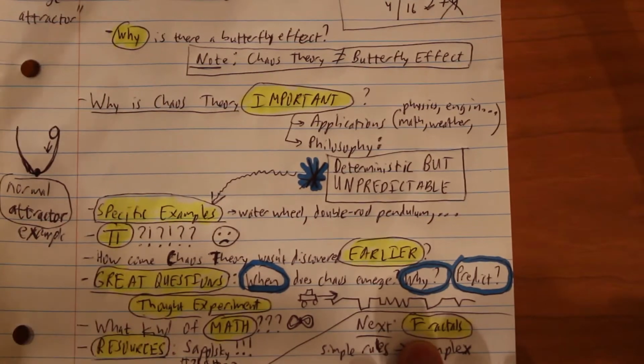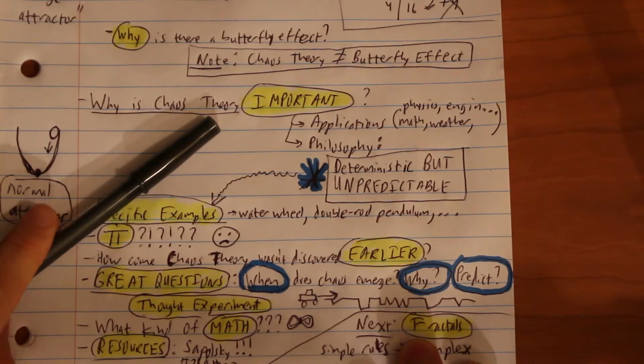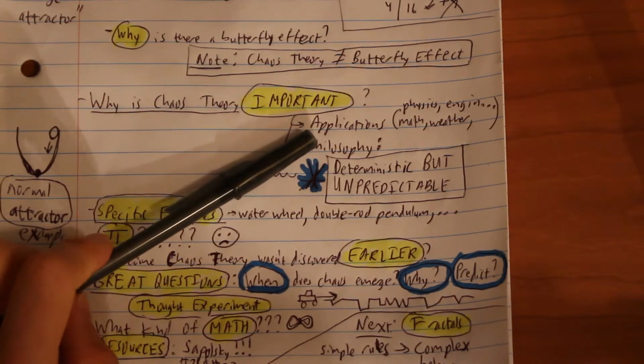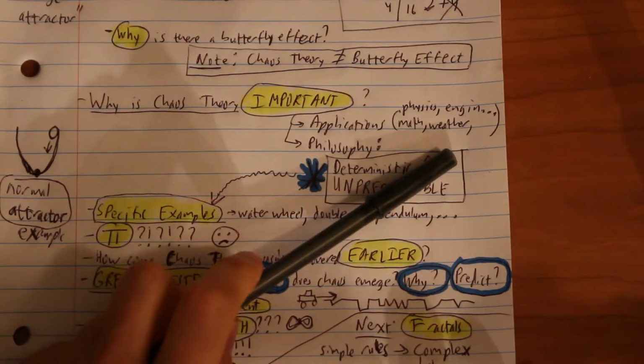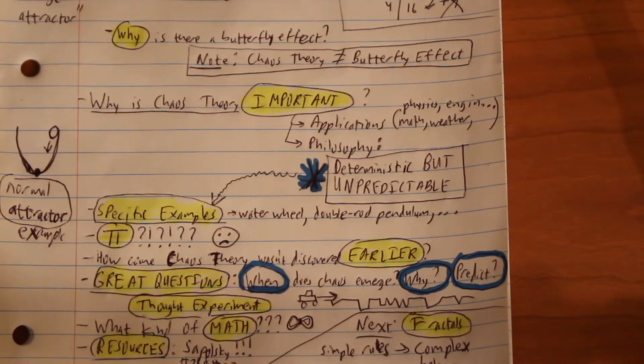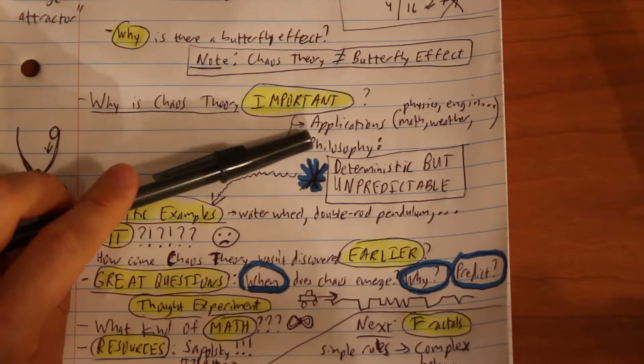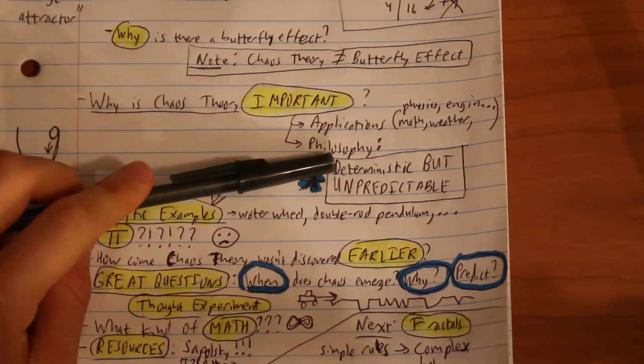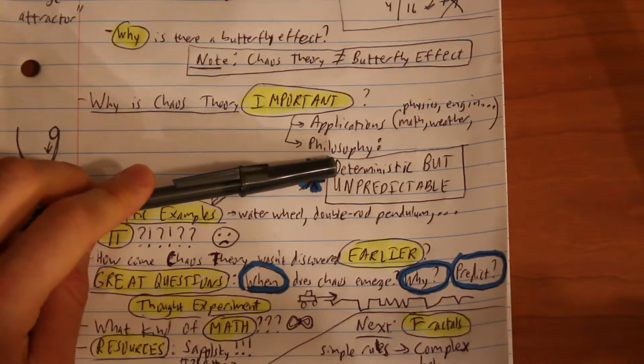So let's move on. Why is chaos theory important? There's kind of one main thing, which is there's just so many applications, whether it's in math, weather prediction, physics, engineering, you name it. But I want to bring to your attention something that is relevant, but maybe not as talked about, and I want to emphasize it a little more, which is the philosophical angle. That chaotic systems are deterministic, meaning there's no randomness. The behavior, once you set something in motion, will evolve in a mechanistic way.